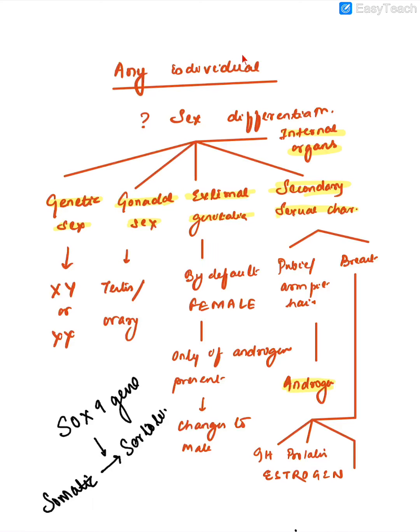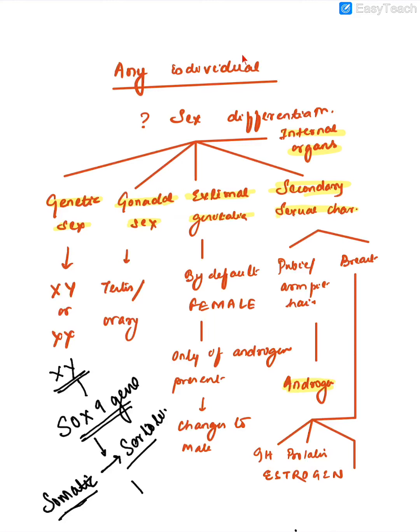So the gonads actually have two kinds of cells, germ cells and somatic cells. The germ cells of the gonads will become the spermatogonia and the oogonia respectively, and the somatic cells, which are formed by the coelomic epithelium, the mesenchyme, the mesonephric tissue, all of these will form the supporting tissues of the gonad. So the somatic cells of the gonads, under the presence of the SOX9 gene, because of the presence of the SRY gene from the Y chromosome, will become Sertoli cells.